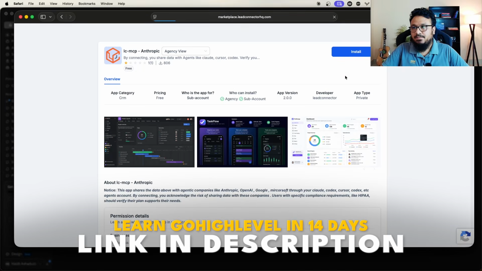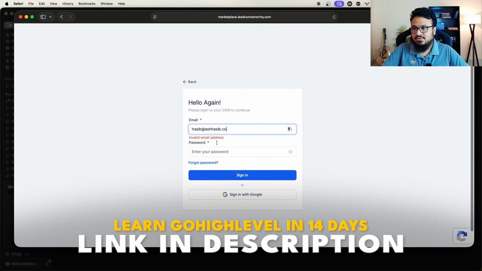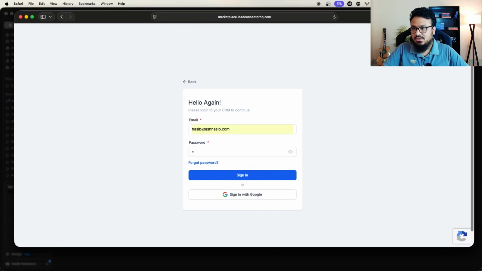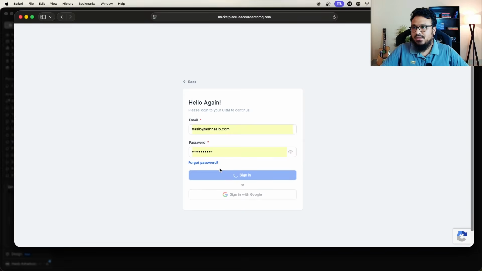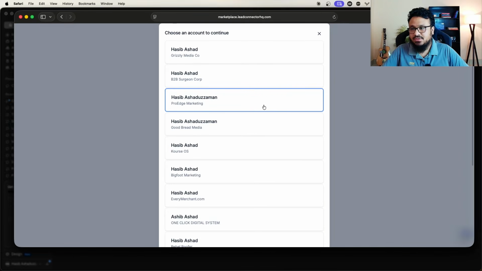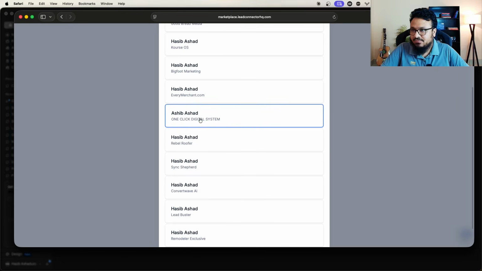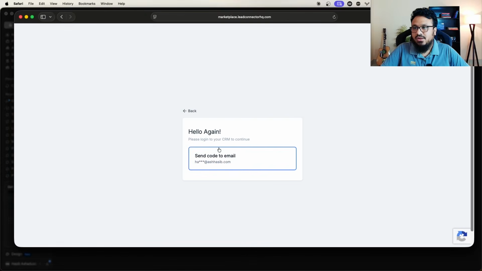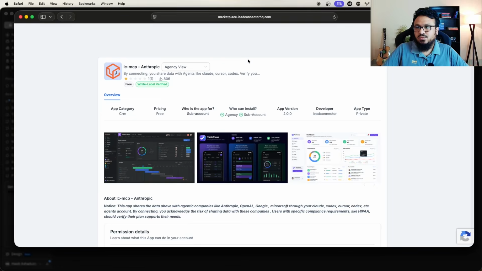I'll just hit install, and then it will take me to the screen. If I'm not logged in, it will ask me to log in. There we go. It is asking me to log in anyway, so I'll just hit this. Let me use my username, password, sign in, and now it will show me the list of GoHighLevels I'm added to. So I'm added to a lot of GoHighLevels because I work on a few client stuff as well. So I'll just find my own GoHighLevel agency account. So send code, and now I'll have to enter my code here. So let me just get that real quick. So once we log in, we will be in this screen.